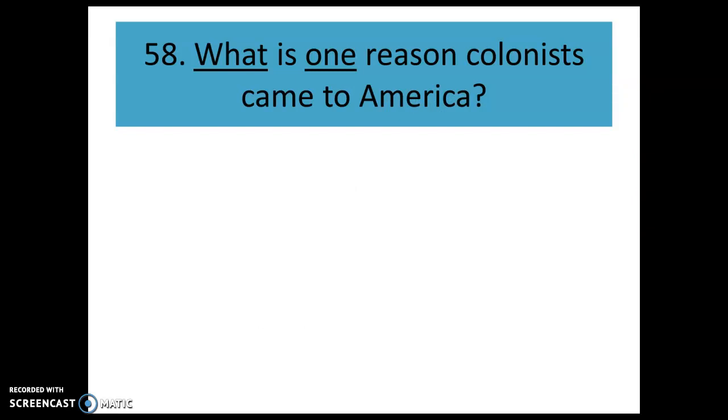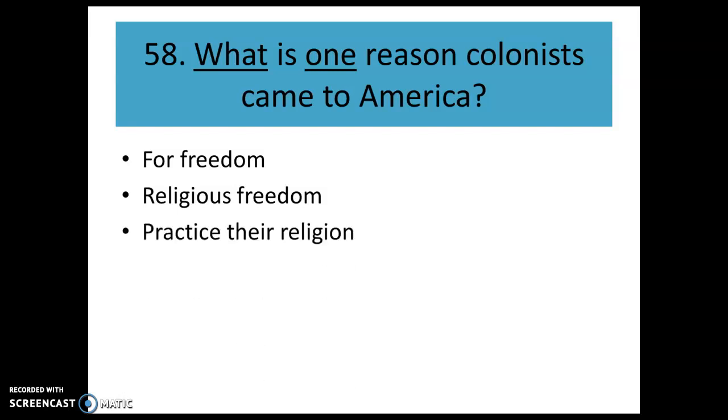What is one reason the colonists came to America? For freedom. Religious freedom. These are the best reasons to remember. Or to practice their own religion.